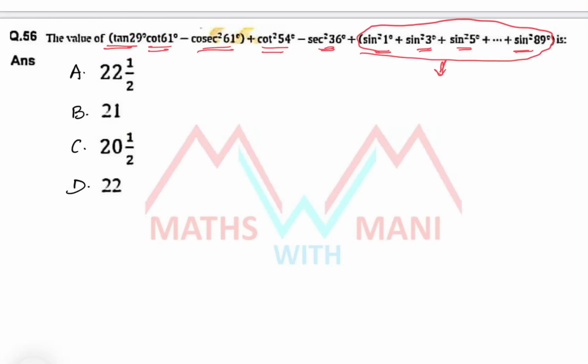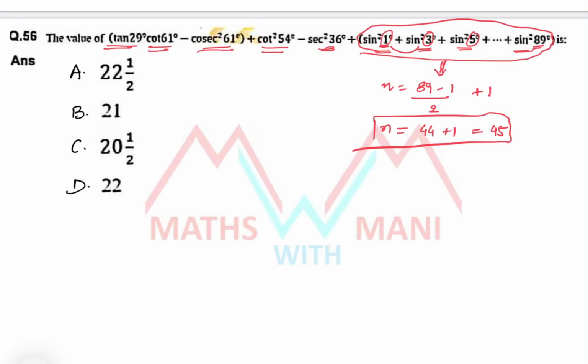You have to find out the number of terms. How many terms are there here? Number of terms equals last term minus first term, because they are in arithmetic progression 1, 3, 5 and so on up to 89. So 89 minus first term, divided by common difference. What is the common difference? 2, plus 1. How many terms? 88 by 2, 44, plus 1. Total 45 terms. That is the number of terms.